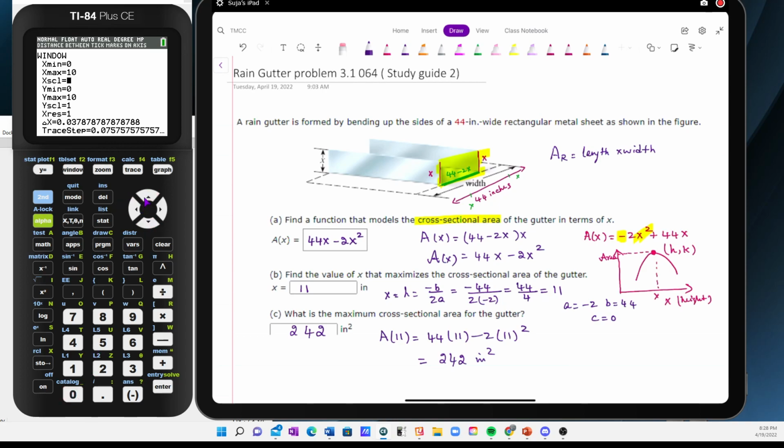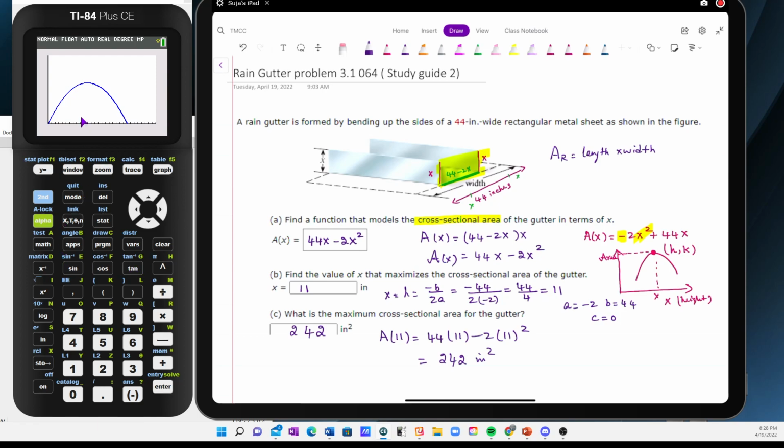So I'll keep my x minimum at 0, y minimum also 0. Now, since I already have the x and y values, I'm going to pick some numbers. So let me call this 30. And the y maximum, I'll call, say, 400. Okay, I'm just picking these numbers, deriving off the answers I got here. But if you didn't have an idea, you would just use zoom fit and find what these numbers are. Now I'm going to hit graph.